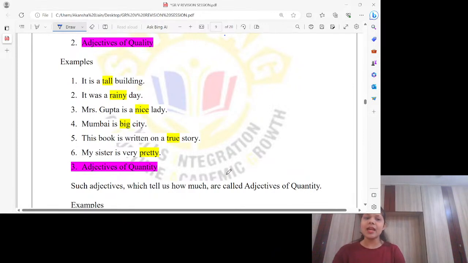It was a rainy day. Mrs. Gupta is a nice lady. Mumbai is a big city. This book is written on a true story. My sister is very pretty. Okay, all these are qualities.